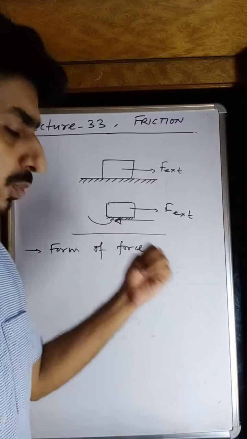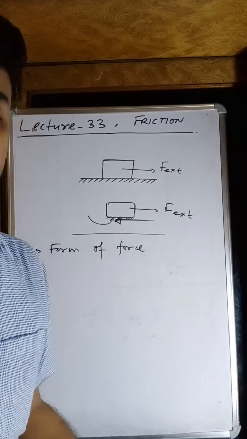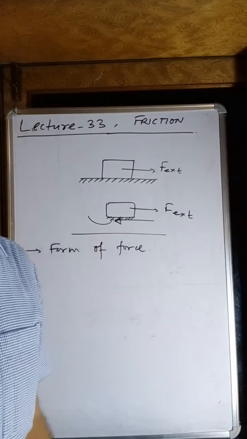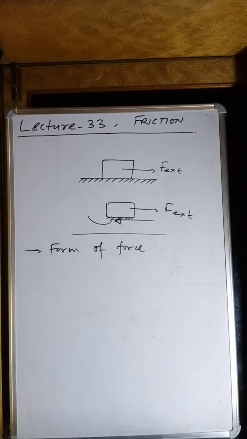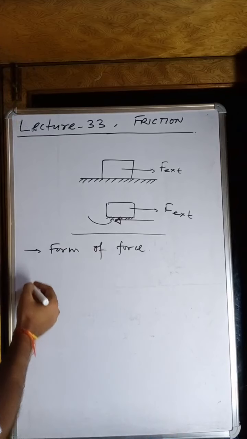Remember, it acts opposite to the relative motion of the body, or it acts to oppose the tendency of motion of the body. All right, this is the definition we can give. You can write that definition which I told you.